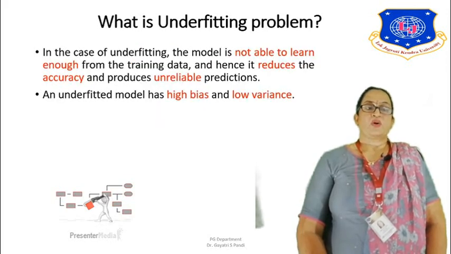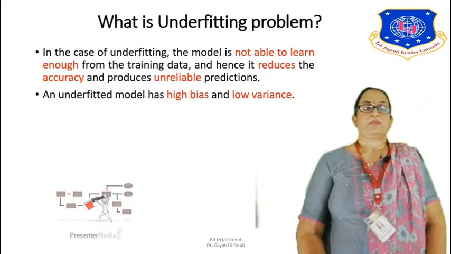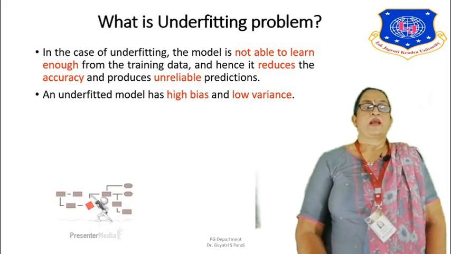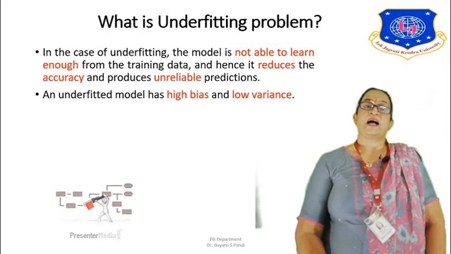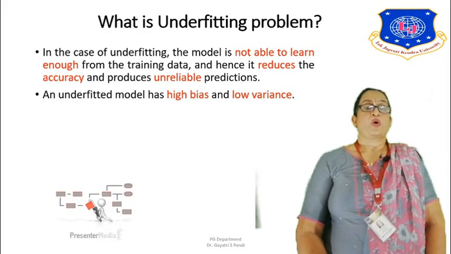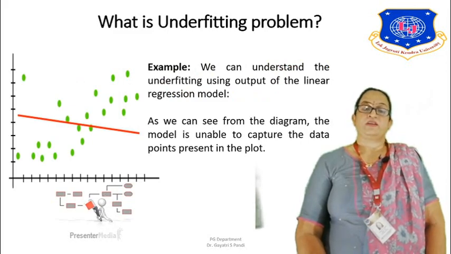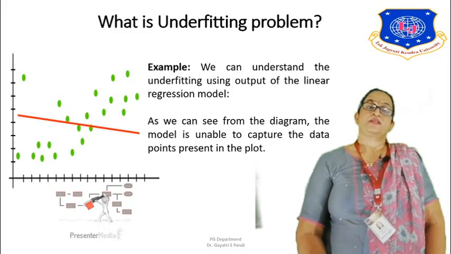So in the case of underfitting, the model is not able to learn enough from the training data, and hence it reduces the accuracy and produces unreliable predictions. An underfitted model has high bias and low variance. Please note, an underfitted model has high bias and low variance. Firstly we saw an example of overfitting; now this is underfitting.